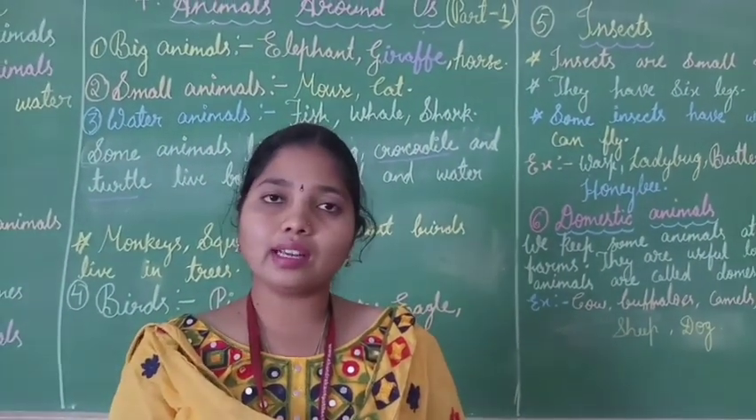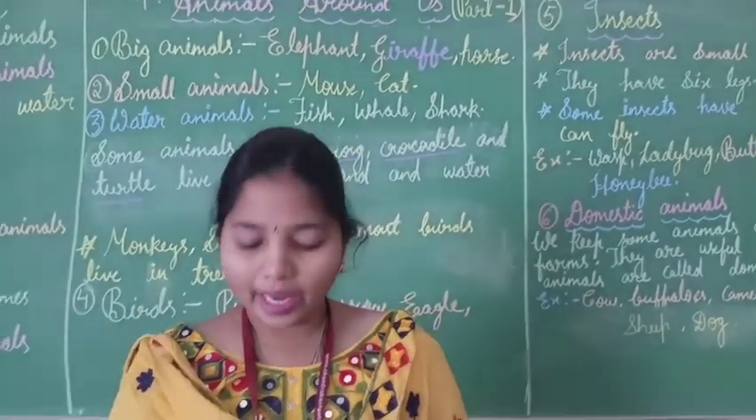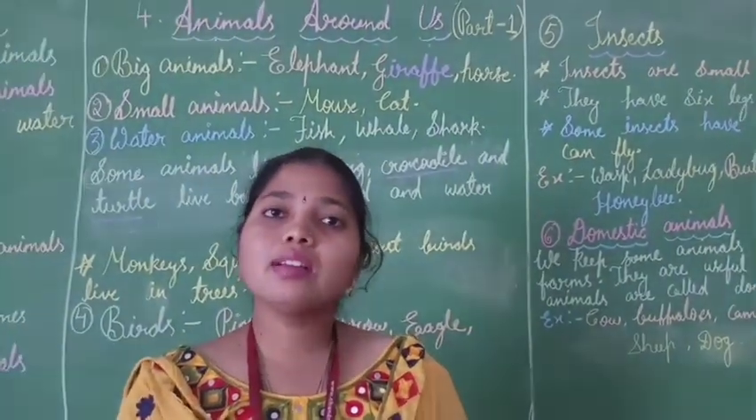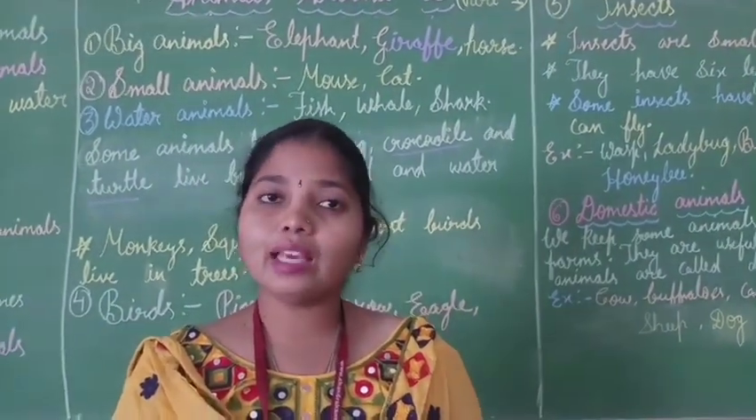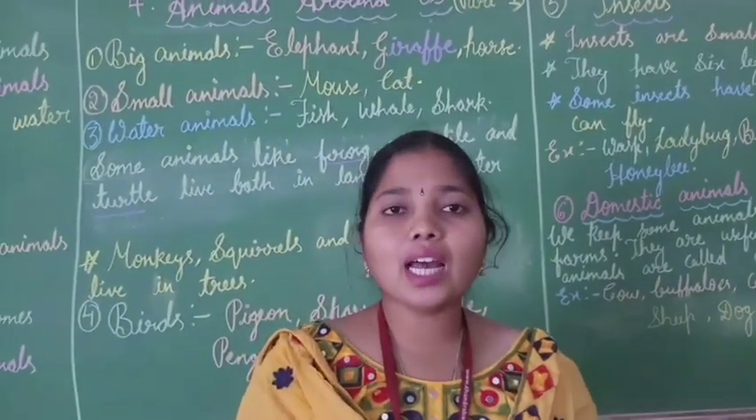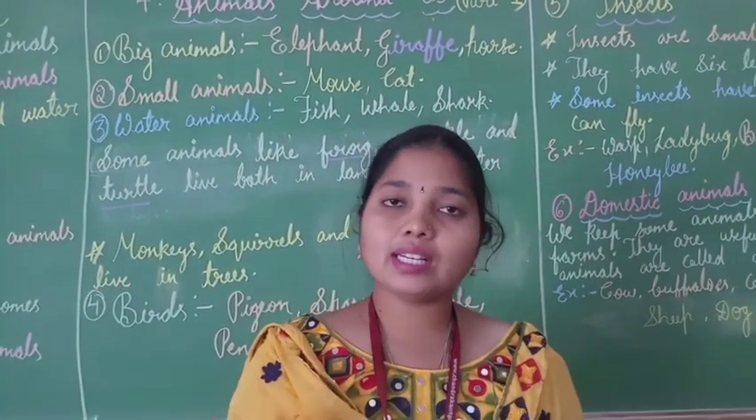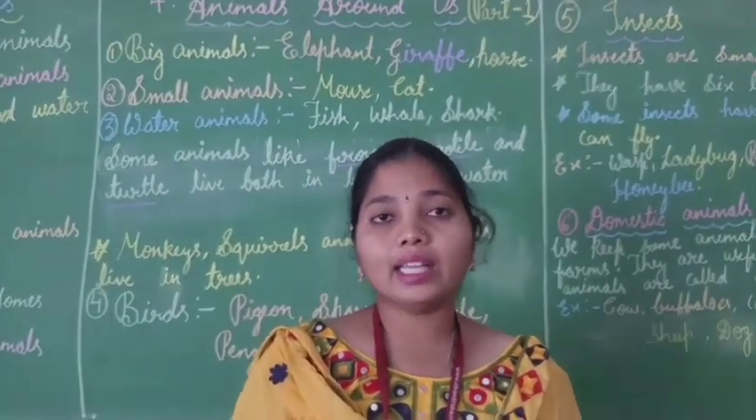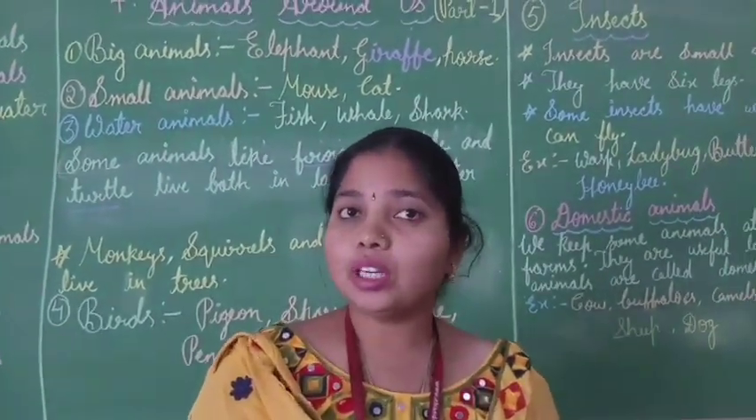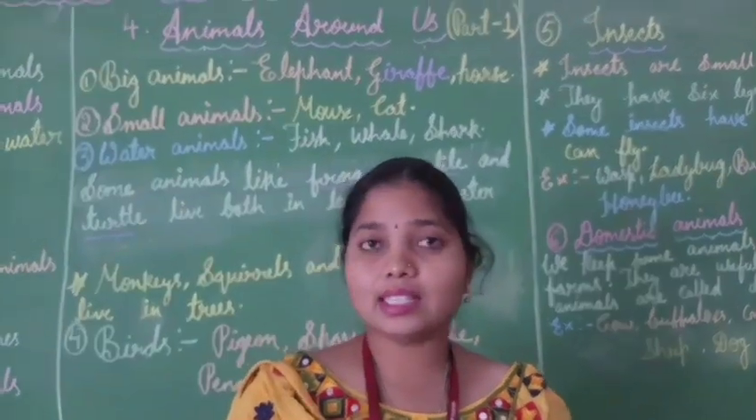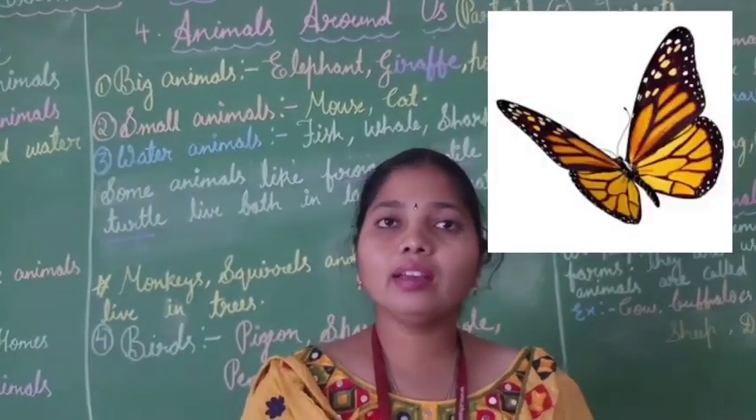Next is about insects. Insects means what, children? Insects are small animals. They have 6 legs. Some insects have wings. They can fly. So children, insects are small animals and they have 6 legs. Some insects have wings also, children, and they can fly. And the examples of insects, in the GK chapter you have learned about insects, no children? Yes, insect examples are wasp, ladybug, butterfly and honeybee.